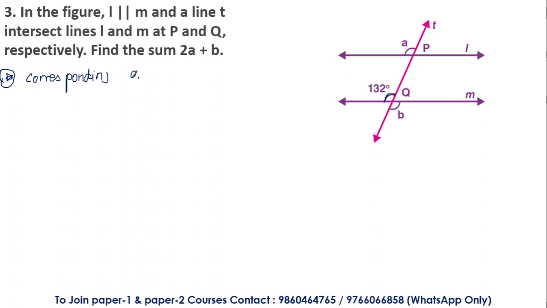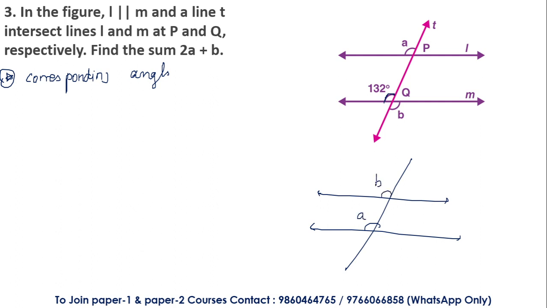What are corresponding angles? Look here. For corresponding angles, the 2 lines should be parallel with each other, and one is the transversal. For example, this is one angle A, and this is the other angle B. So these 2 angles are said to be the corresponding angles.